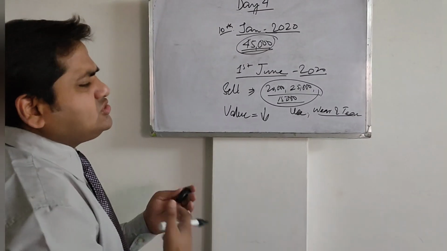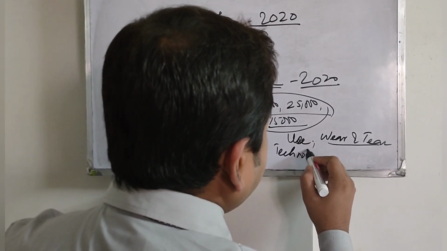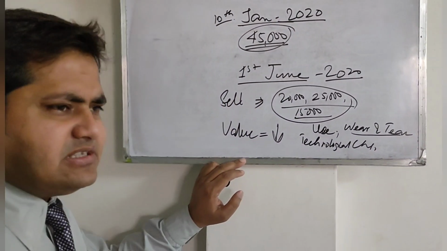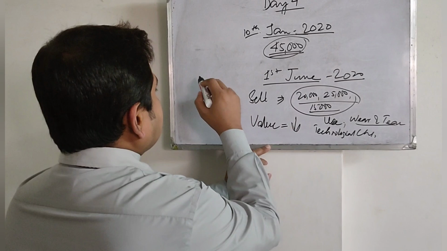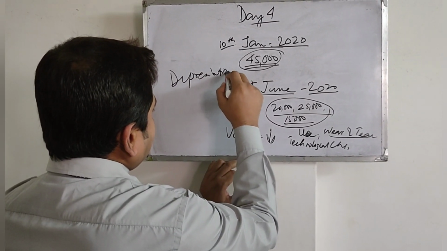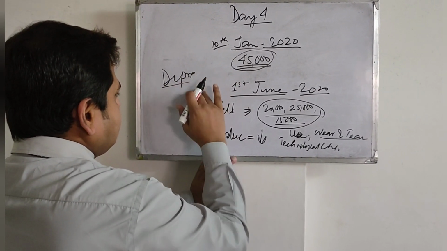So due to use, due to wear and tear, due to technological change, and due to many reasons, the value reduces. What is this called? This is called depreciation. Sorry, pardon for this handwriting.